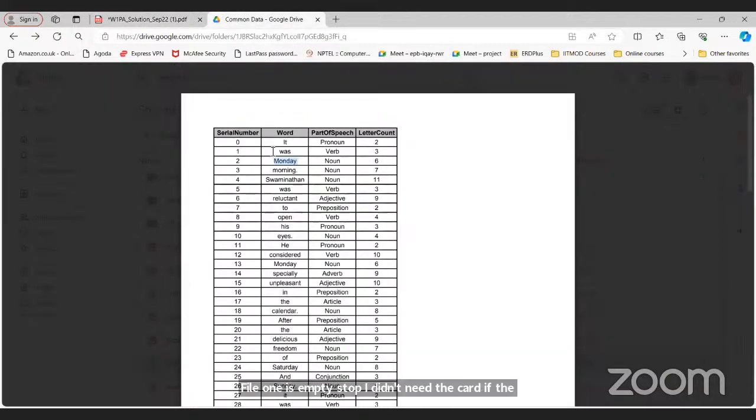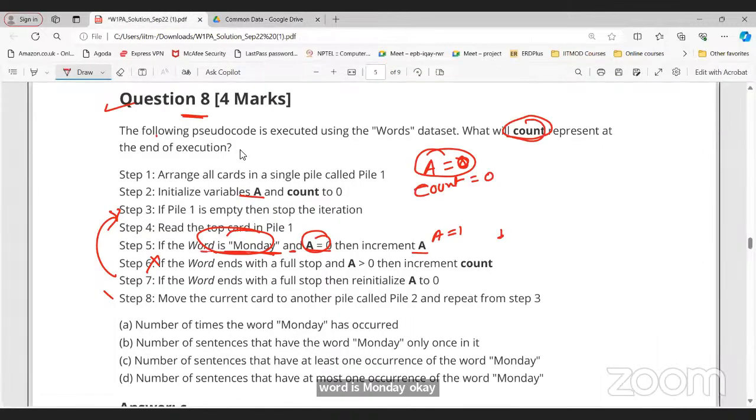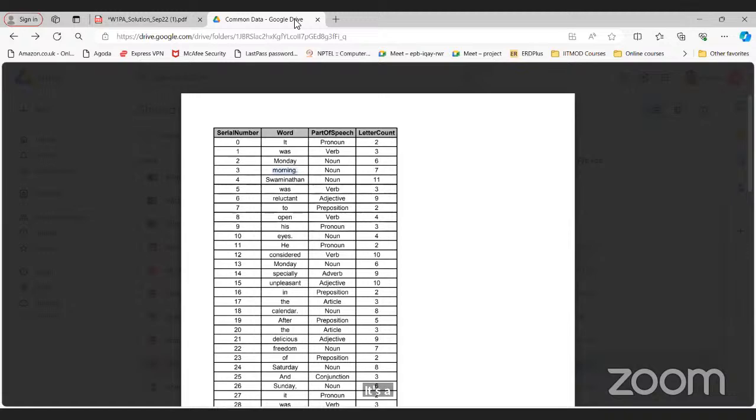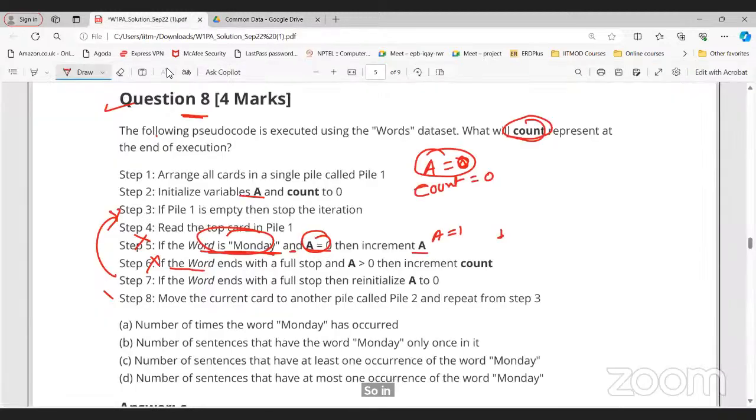Now, what is the next step? Morning, right? Now, what is morning? Monday is false. What about this step number 6? Because dot is there. If you observe, dot is there. Step number 6 is true.